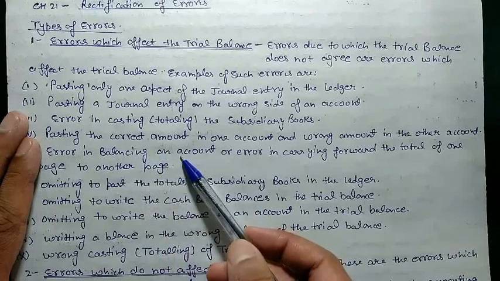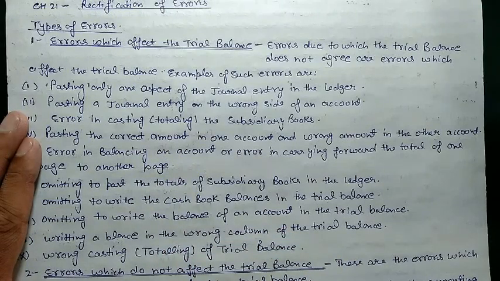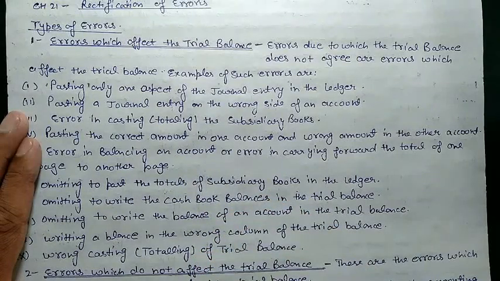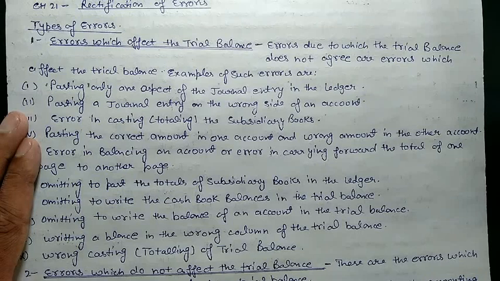Error in balancing an account: sometimes we make a mistake in balancing an account also. Like we put the total on both sides correctly, and when we post the balance c/d we post that correctly, but when posting the balance b/d in the next month's opening we do it wrong. We post 50,000 as 5,000, so this will affect our trial balance. So these are the errors which affect the trial balance.